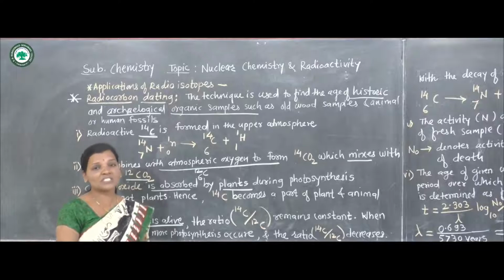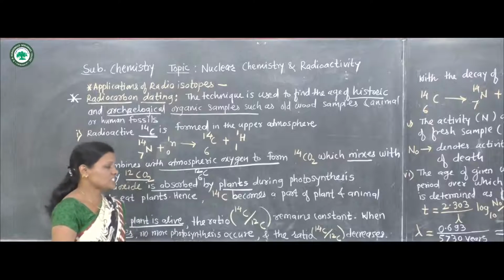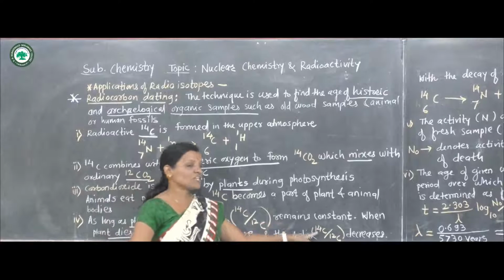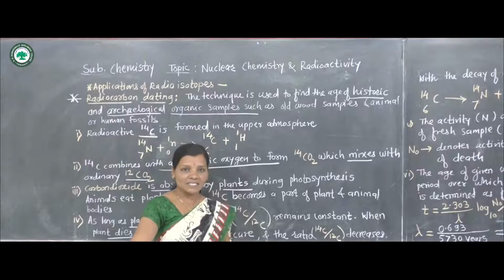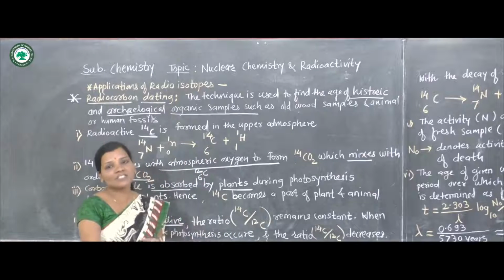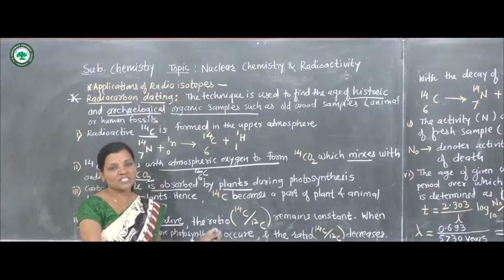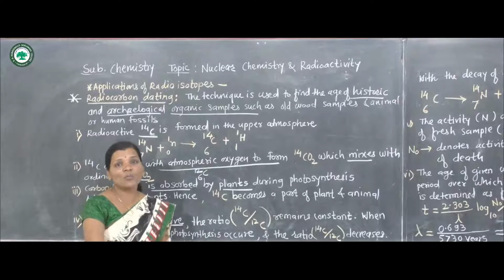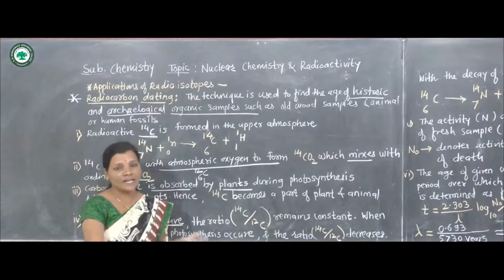No more photosynthesis is available for the plant when it dies. And hence this ratio of carbon 14 to carbon 12 decreases.